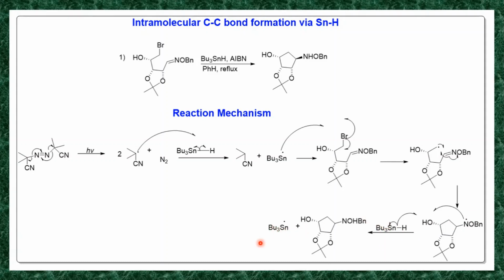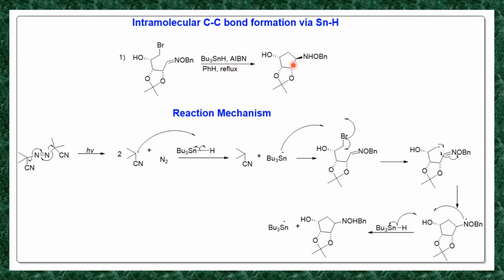So this is all about the reaction mechanism, and this is the example of intramolecular carbon-carbon bond formation via SNH. This type of question is asked in your NET and SET examination with stereochemistry. Here the stereochemistry is what? Consider this cyclopentyl ring, and both the groups are trans to each other, so it's more stable.